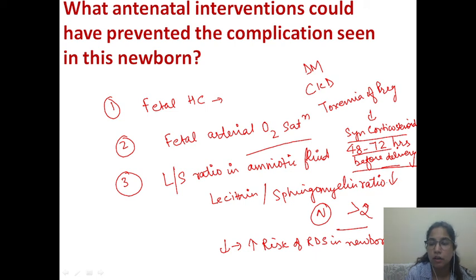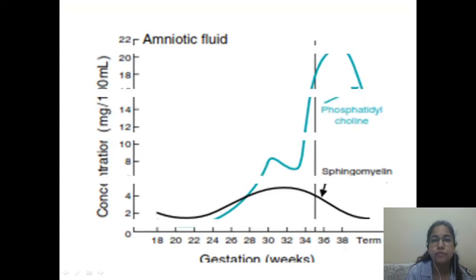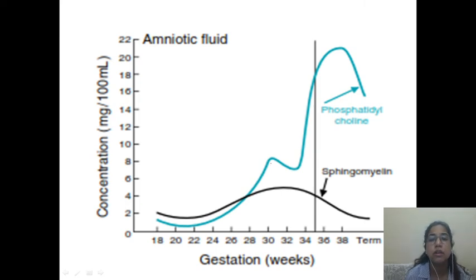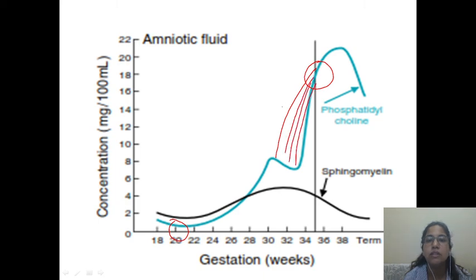And about LS ratio, one more thing. This is the figure which tells you about the timeline of the synthesis of phosphatidylcholine and sphingomyelin. As you can see in the figure, phosphatidylcholine synthesis starts at about 20 weeks and peaks at around 34 to 35 weeks. So if the baby is born in this zone, there is high risk of RDS to the baby.